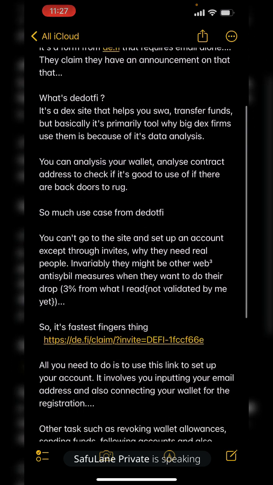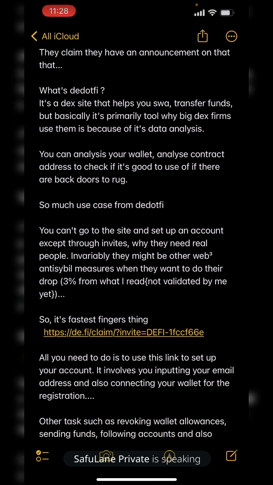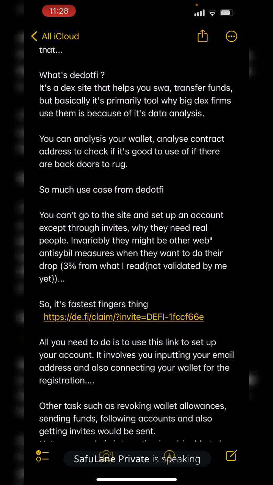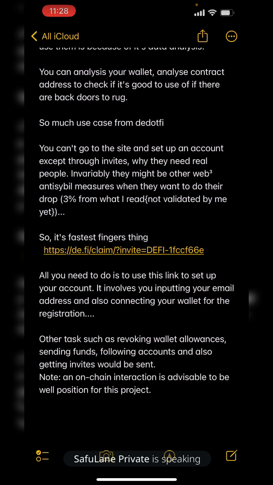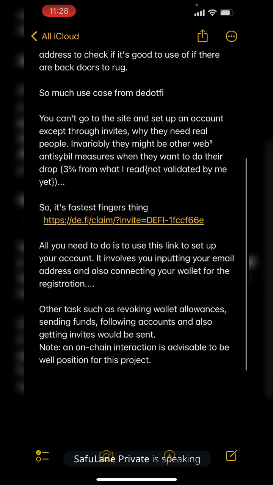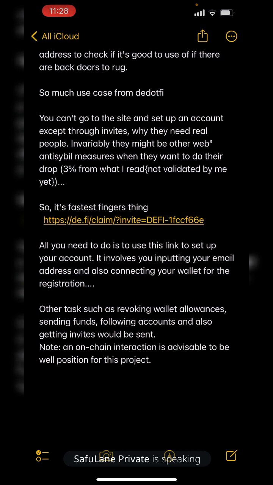So okay, from the information I have here, it's a decentralized exchange site that helps you to make transfers. Basically the primary tool is for data analysis. It's possible to analyze a wallet or contract address, and to make sure there is no backdoor to rug. So that means safety is what they are considering here. Now the interesting part is you can't register except through invites, probably to filter out bots or people that might want to farm engagement with it, or people that might want to cheat the system.